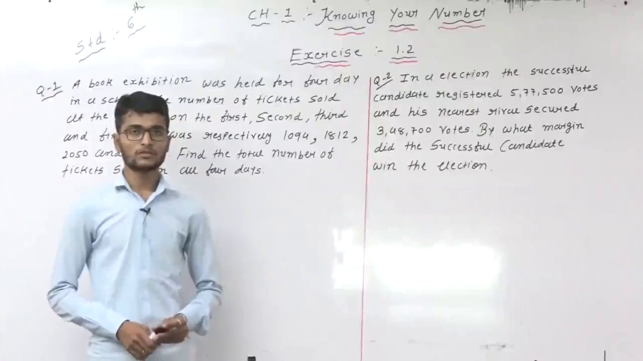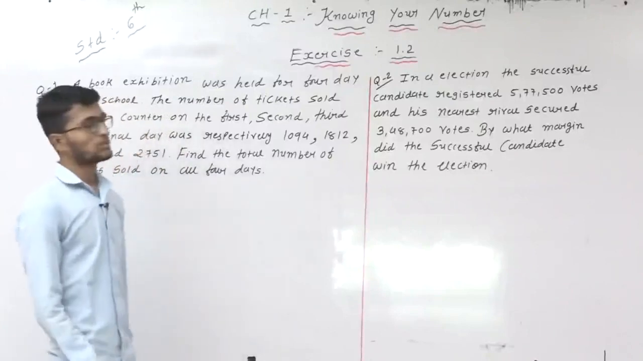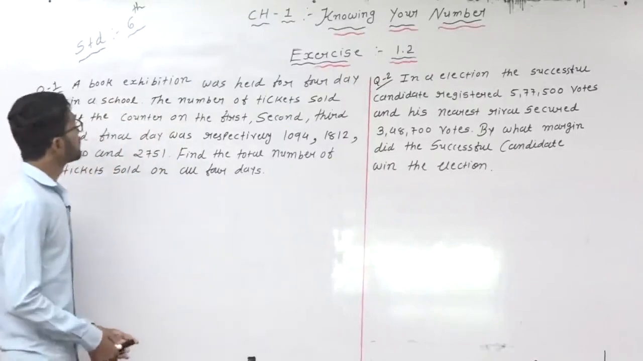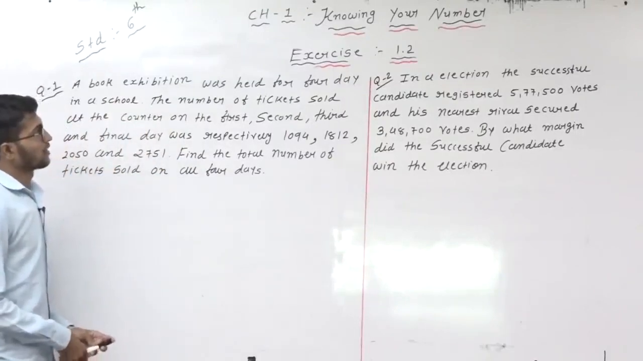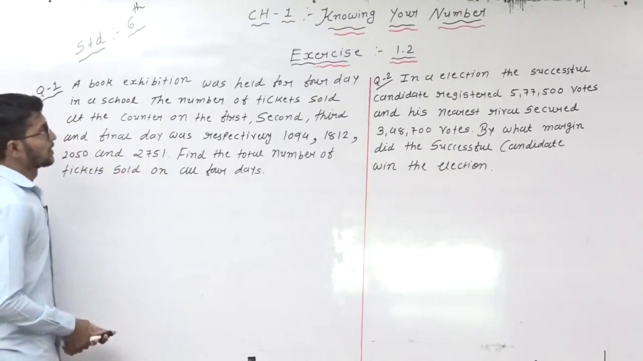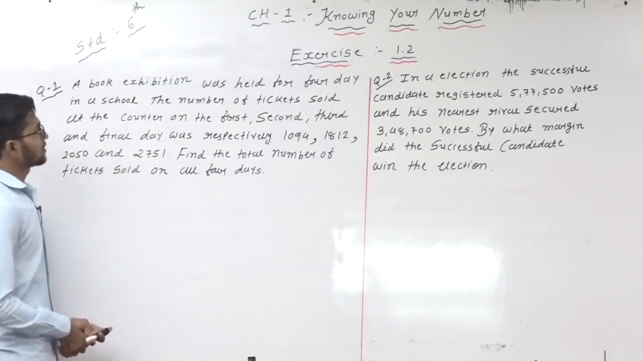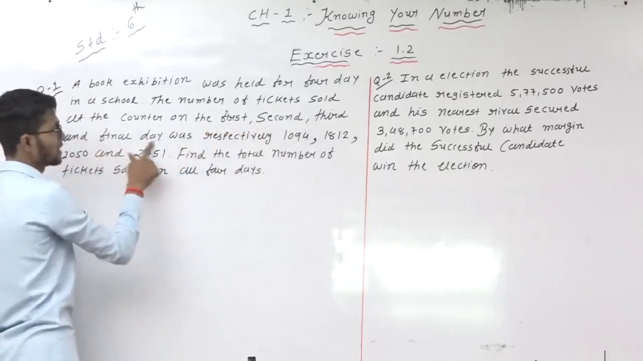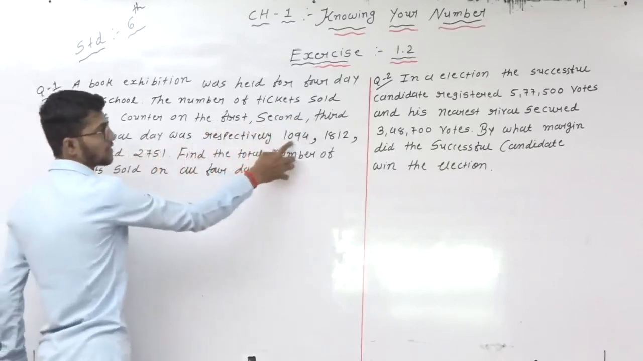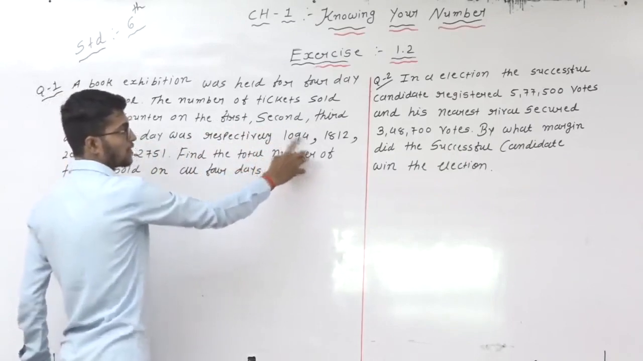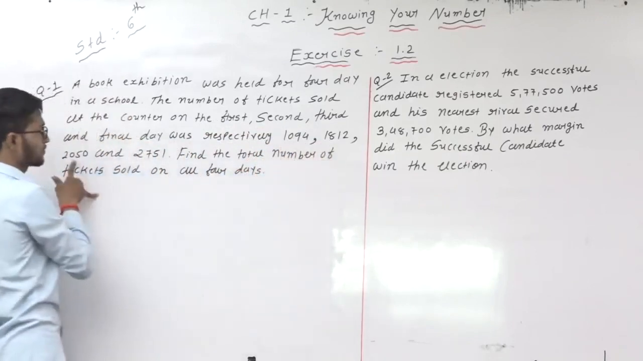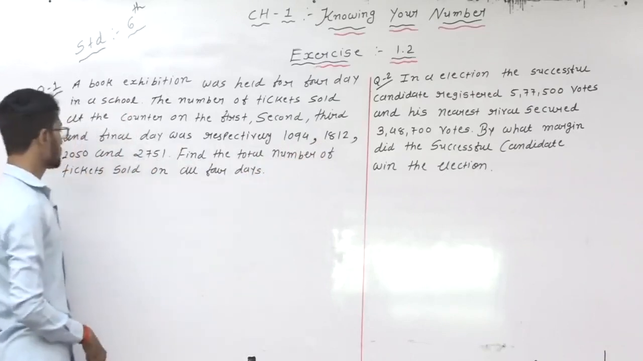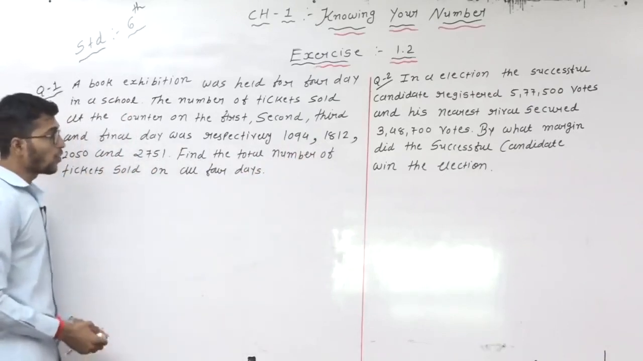Okay students, now continue chapter number 1, exercise 1.2. The first question: A book exhibition was held for 4 days in a school. The number of tickets sold at the counter on the first, second, third and final day was respectively 1094, 1812, 2050 and 2751. Find the total number of tickets sold on all 4 days.